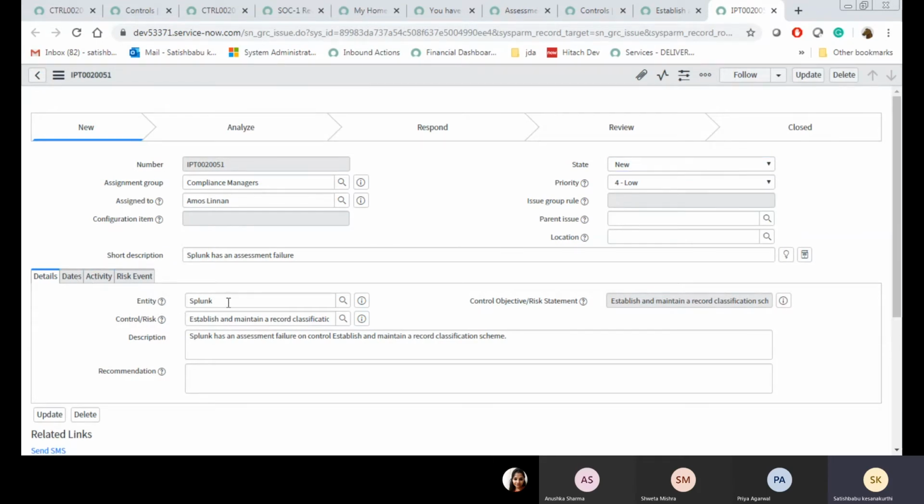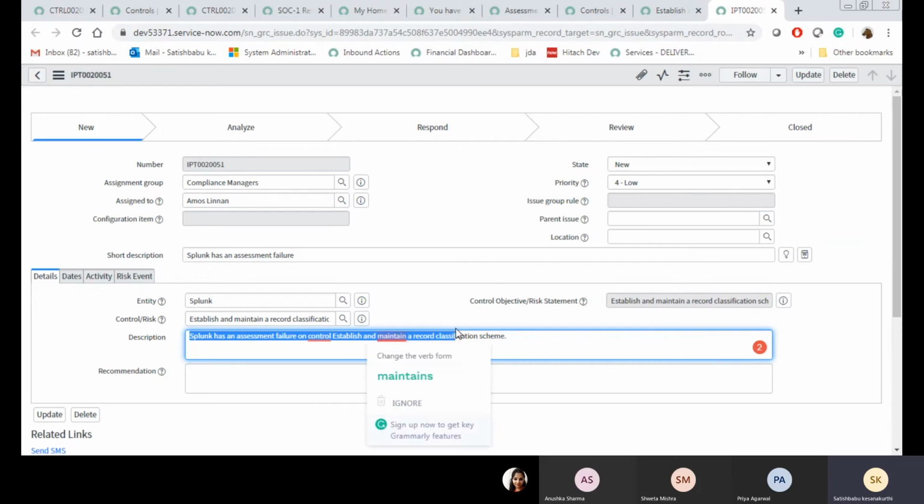Entity will come from the control and control risk. This is the policy statement description. Whatever we give in the description, it will create one additional control, establish, maintain, and record class. Splunk has an assessment failure on control established. Up to here, this is the control name. This is additional: Splunk has an assessment failure. Why was this issue created? Whenever the compliance manager enters the screen, he will be able to see the description, and he will easily understand why this issue got created.